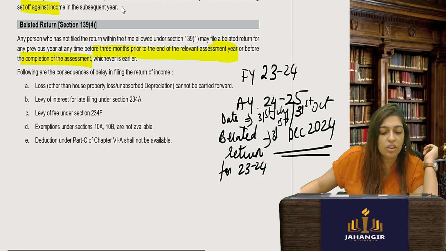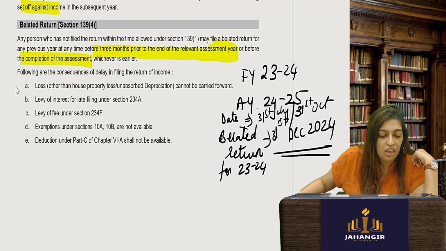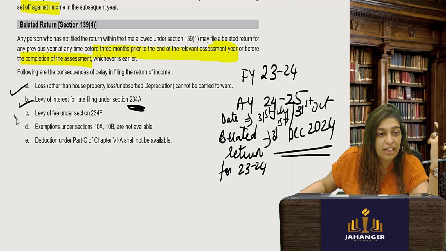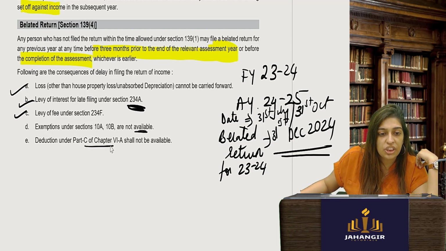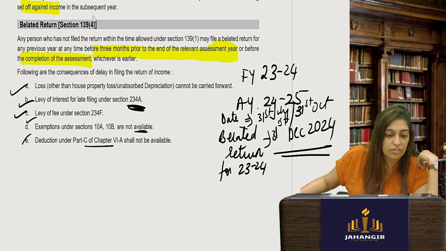Okay, following are the consequences of delay. Loss cannot be carried forward other than house property and unabsorbed depreciation. Levy of interest because you have not filed your return. Levy of fee, that is your late fee. Interest, late fee, exemptions will not be available. Deductions will not be available. Okay.